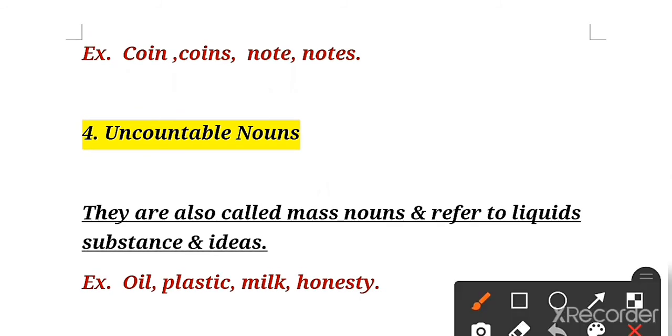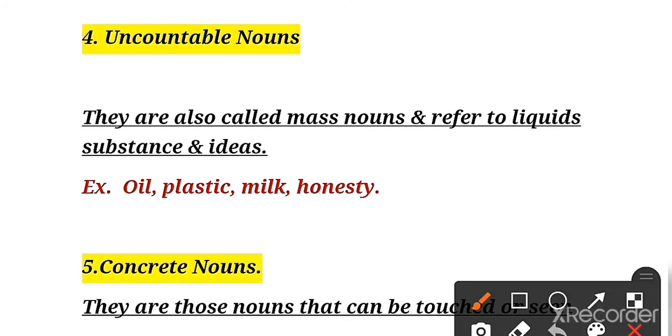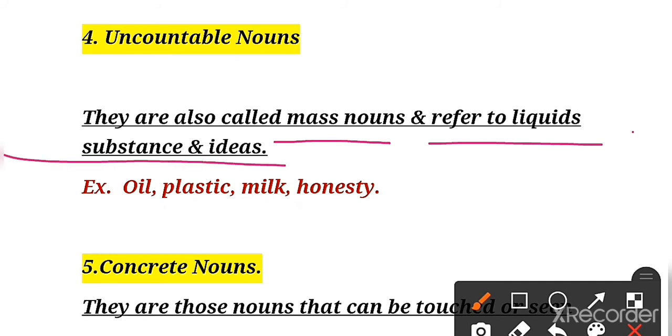When we have note, it becomes singular countable. When we have notes, it becomes plural countable. Clear? Now the fourth is uncountable noun. It is also clear from the name: the noun that cannot be counted. It is also known as mass noun and refers to liquids, substances and ideas.